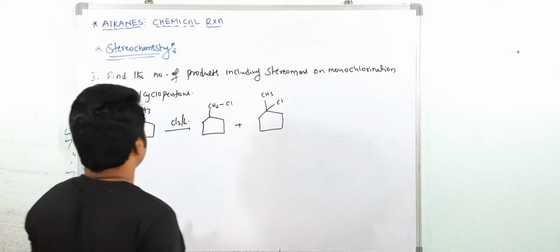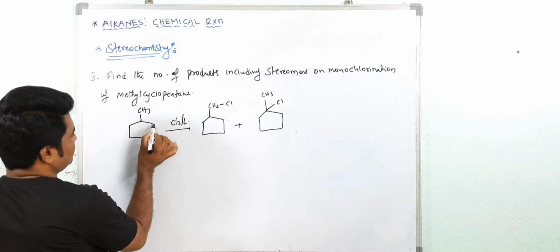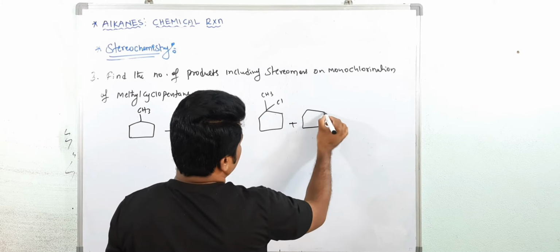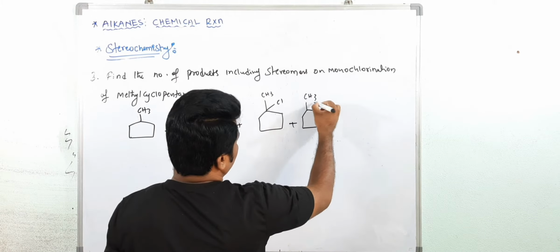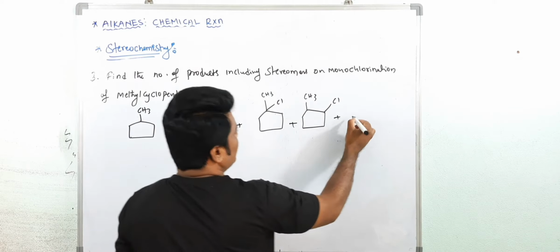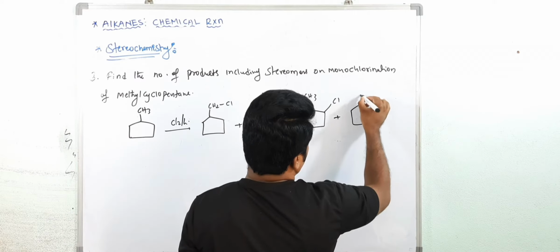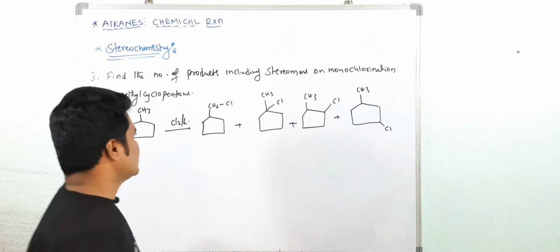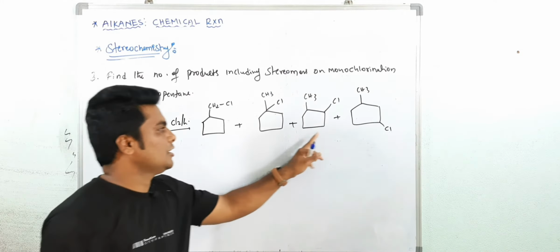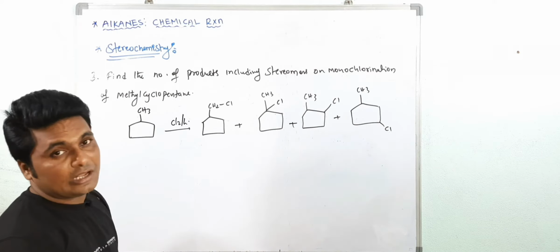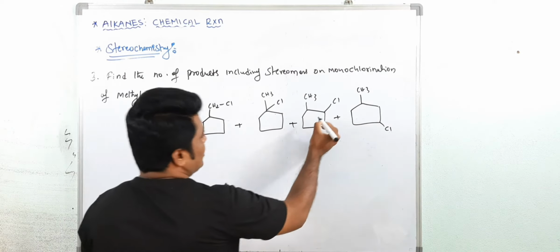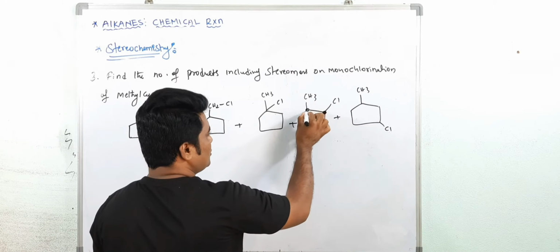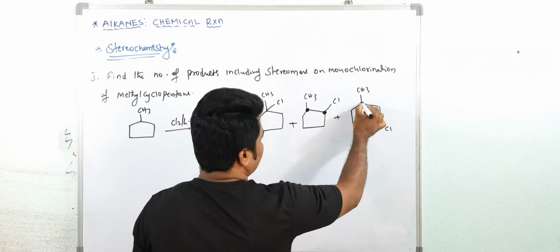See here 1. This both are the same and this both are the same. Again you will get one here. This is CH3. Now one here and one more product is possible. So in total how many products? Only 1, 2, 3, 4 products we are getting. But now we have to calculate the stereomers. Here a new chiral center is forming, and due to this chlorination this also becomes chiral. Here also I am getting 2 chiral centers.